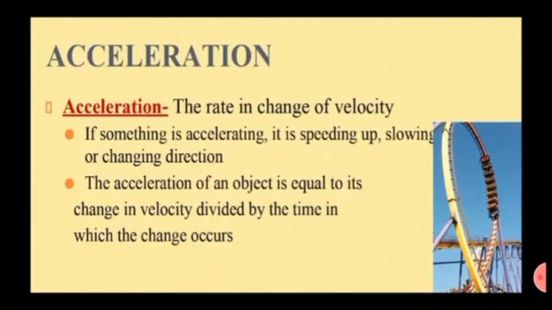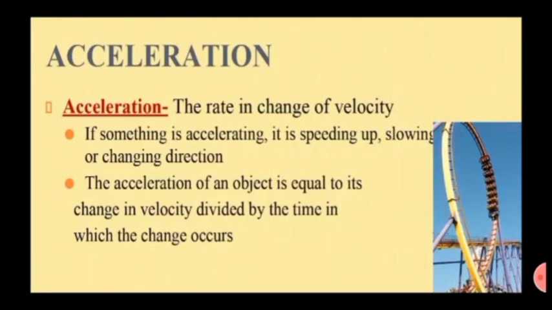Example: an object was moving north at 10 meters per second. The object speeds up and now is moving north at 15 meters per second. The object has accelerated. A car slowing down, or a car turning at a corner, is an example of acceleration because the direction is changing. The quicker the turn, the greater is the acceleration.